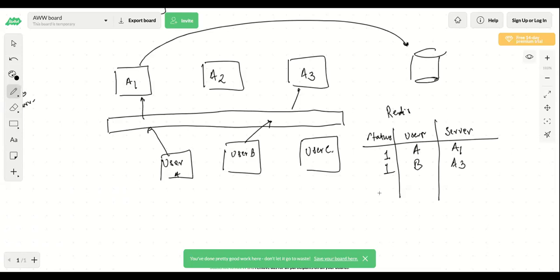Now there is a user C which is not yet connected. So can I say that the status is 0? At this point of time, this user is not connected. And how do you check the connectivity? You can have a time to live. So you say that for the next 15 minutes, the WebSocket connection will remain established, and after that, automatically I'll just change the status to 0. And then if there is any action taken by user C, a new request can be sent in that case. Okay. So again, this can vary from design to design, but that's how you can configure your WebSocket. So now the WebSocket is connected.